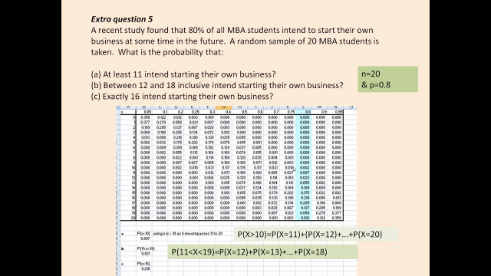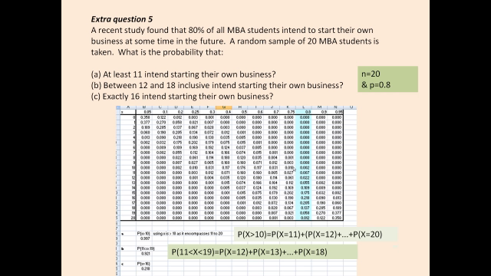We're repeating 20 times. Do we have a fixed probability of success? Well, yes, if we declare a success to be an answer of yes, they intend to start their own business, we know that the odds of that happening are 80%. So we've got our fixed probability, and is each trial independent? Well, if I ask the second MBA student, what the first student said will have no influence on what the second student said. So we've got independent trials, we've got all the characteristics for a binomial situation. This is binomial.